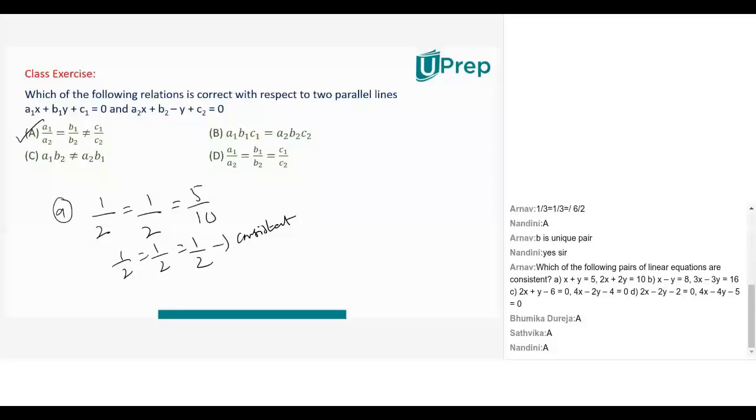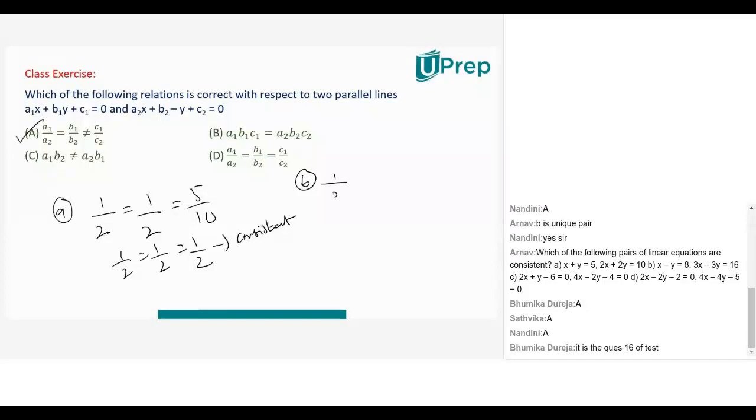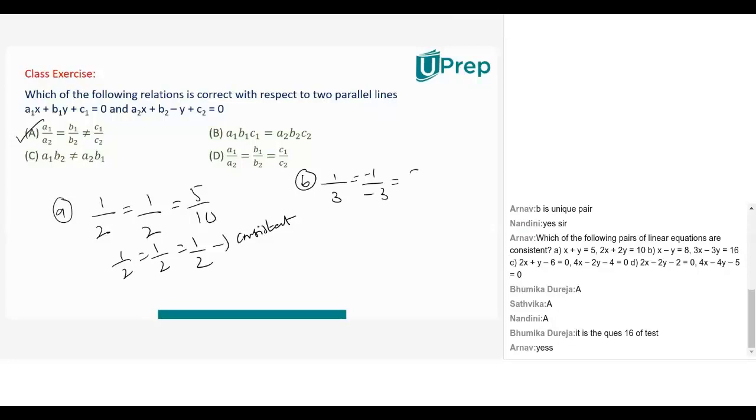Option B. So the first option is consistent. Option B: A1 is 1, A2 is 3 in the second equation. B1 is minus 1, B2 is minus 3. C1 is 8, C2 is 16.